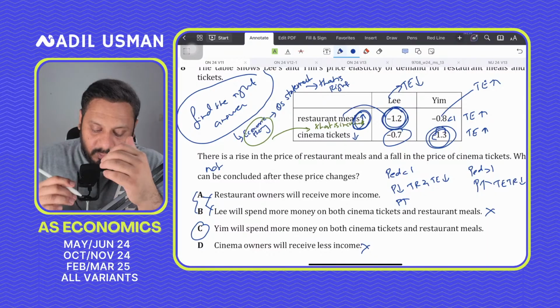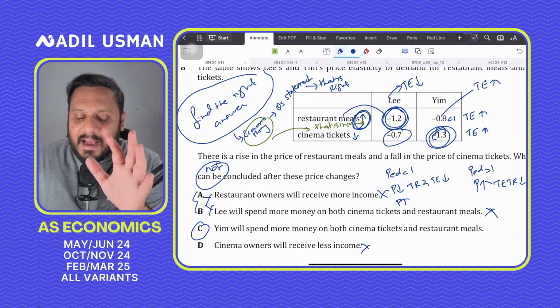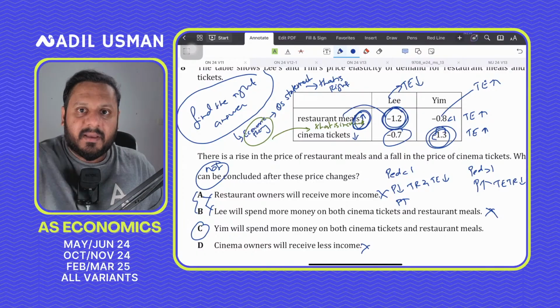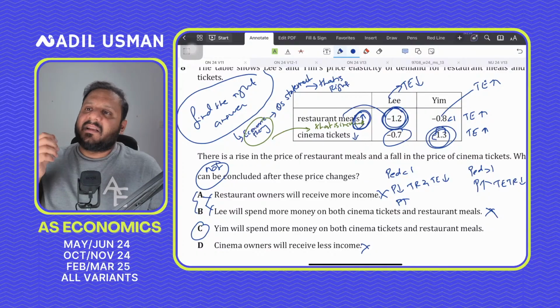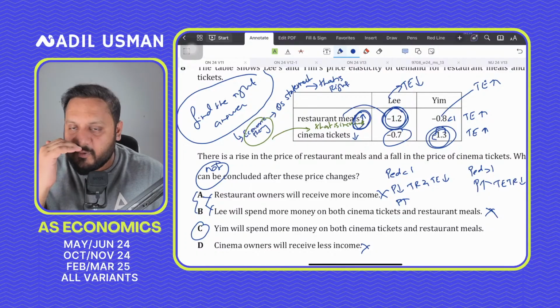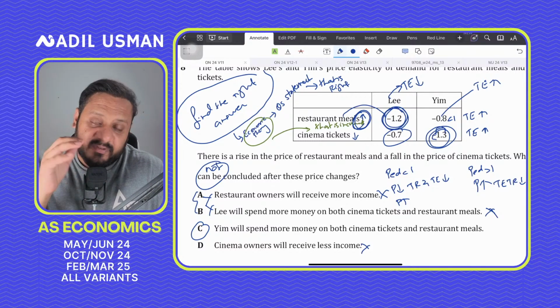So if I have concluded what cannot be concluded, I eliminated those, and I'm left with C, you mark the answer C. In an exam situation, you don't need to know why C is correct. You don't need to think about why C is correct. If you have eliminated A, B, D, then you're left with C.